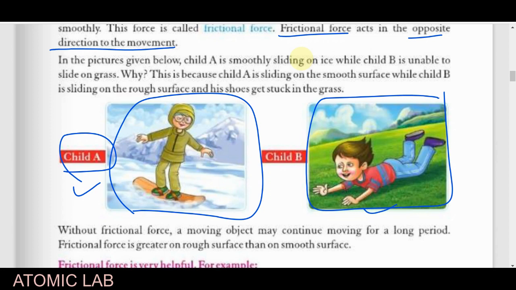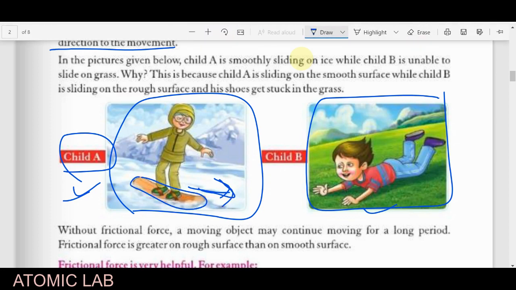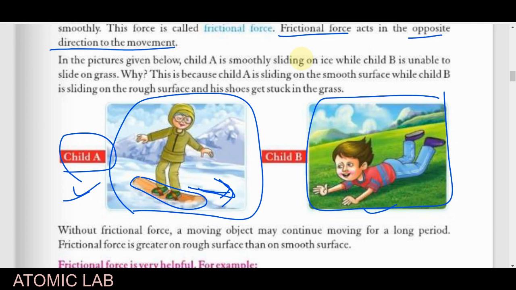The reason is that ice has a very smooth surface, but grass has a very rough surface comparatively. So child A will slide smoothly over the ice. The reason is that the ice and the skating board both have smooth surfaces, but in the second case, B, the grass has a rough surface, and his clothes are also made of a rough material.